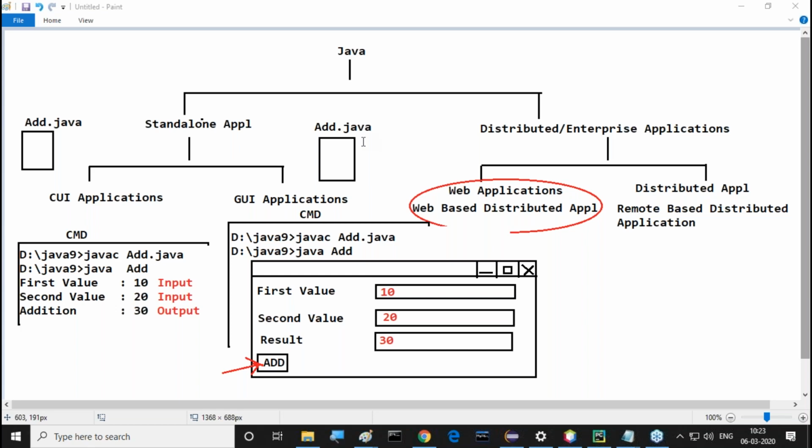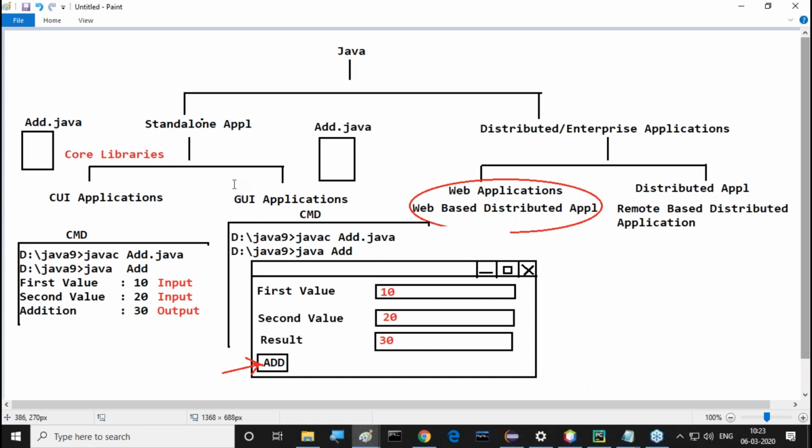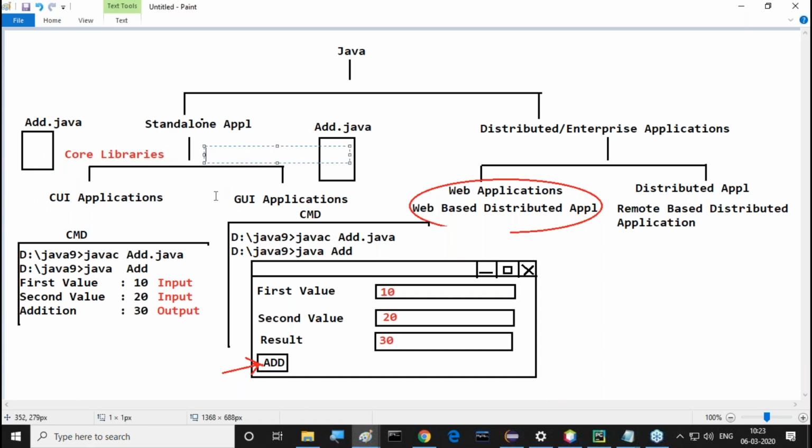Observe carefully. To prepare CUI applications, normal core libraries are sufficient. Which libraries are sufficient? Core libraries. Not too many libraries are required. It is not required to go for any other library. But to prepare these GUI applications, we require AWT. The next one is Swing. And the next one is Applets.